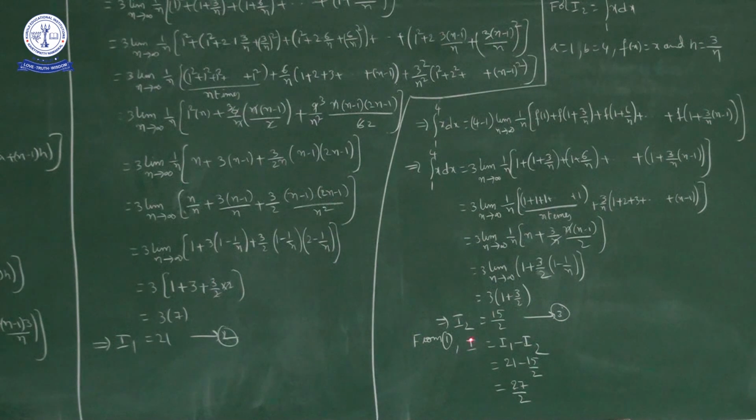So from the first one, we can write I is equal to I1 minus I2, no? So 21 minus 15 by 2. The LCM is 2, so 42 minus 15, that is 27 by 2. Okay, we'll continue the remaining problems in the next session.